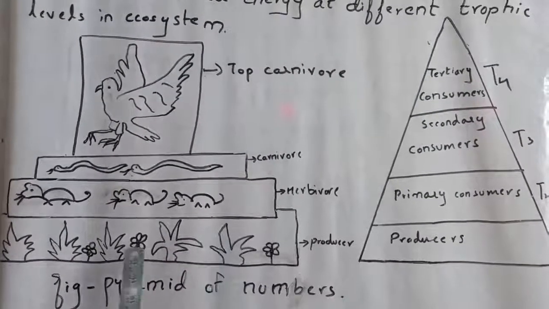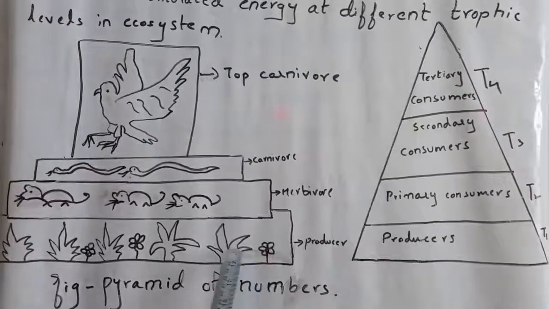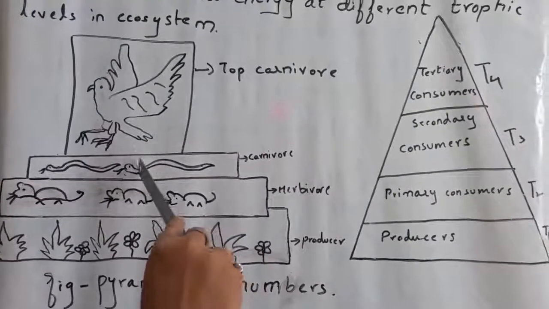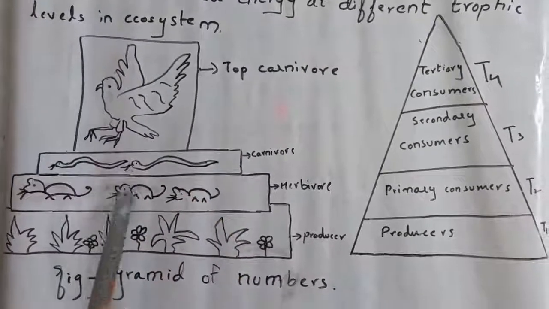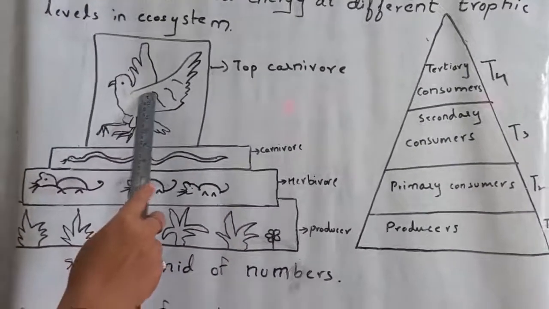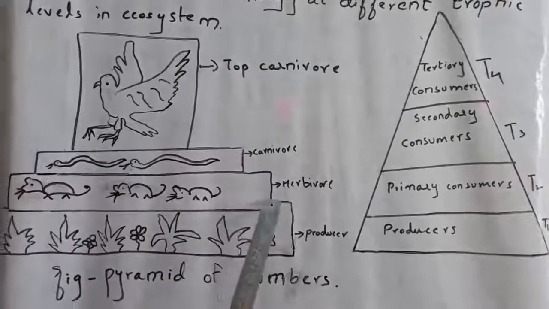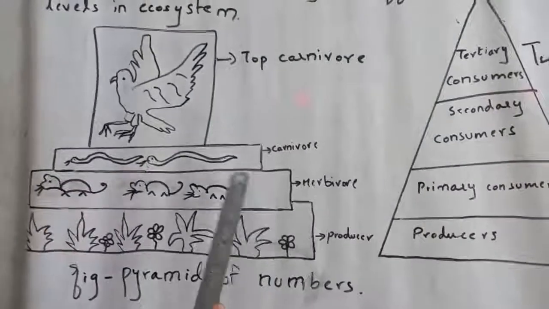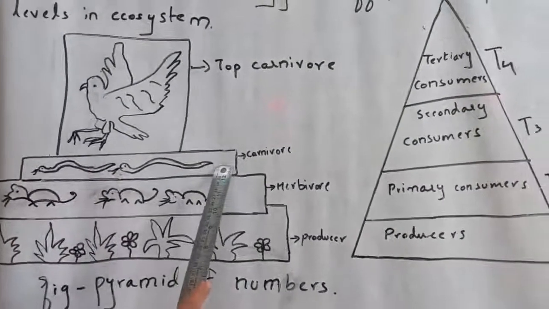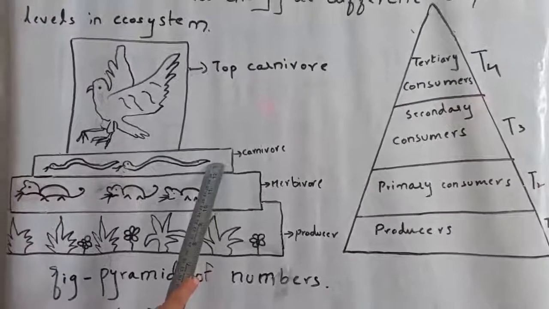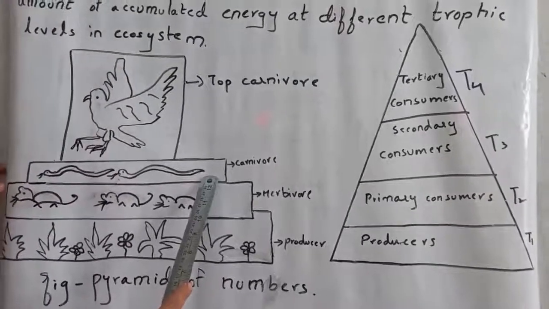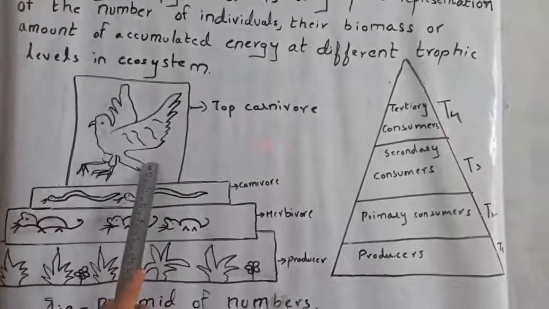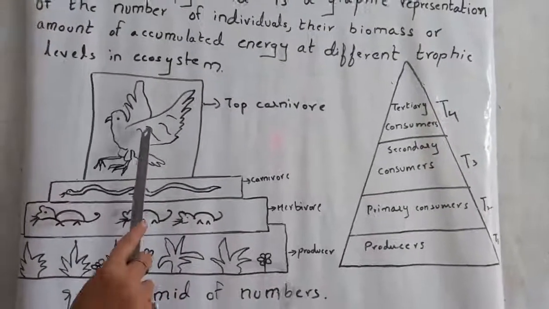In this ecological pyramid diagram, the number of consumers gradually reduces at each trophic level from base to top. The primary consumers or herbivores are on the second trophic level. Secondary consumers at the third trophic level and tertiary consumers at the fourth trophic level become much less in number.